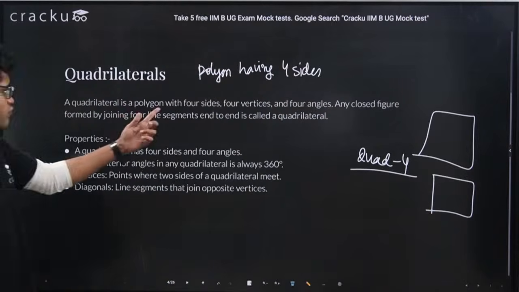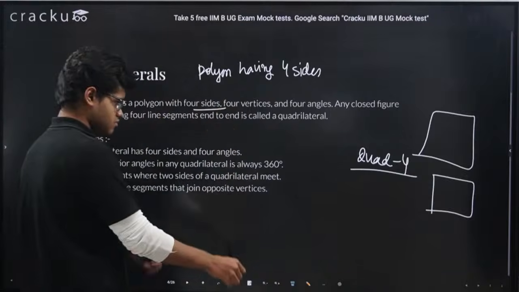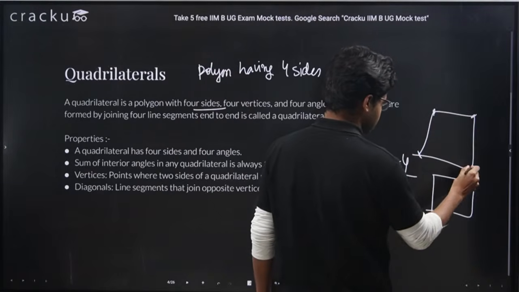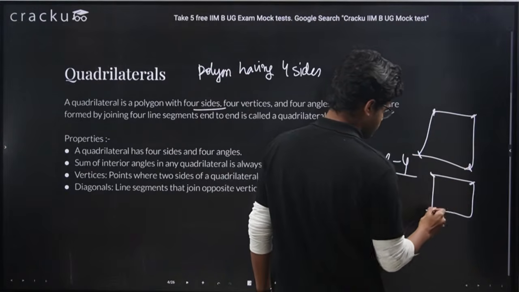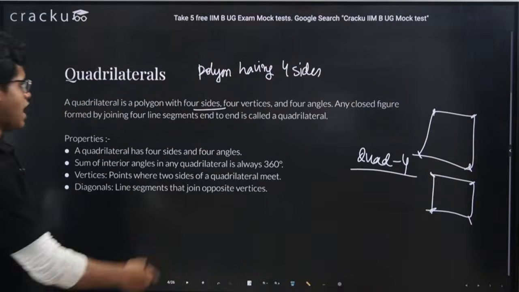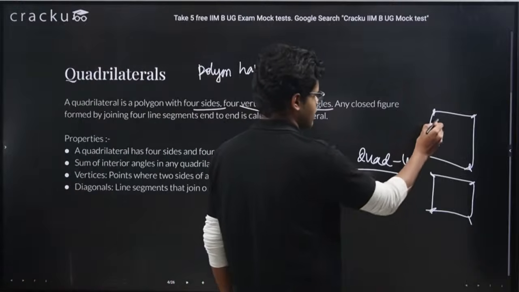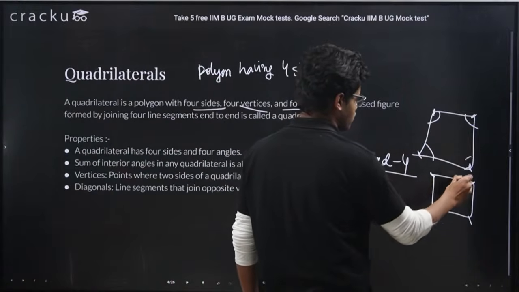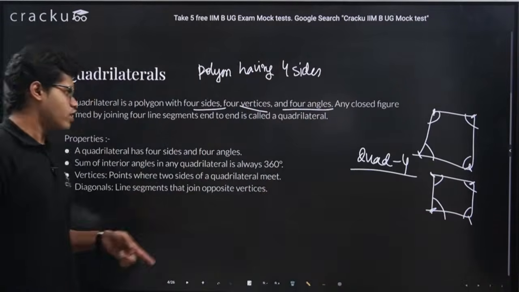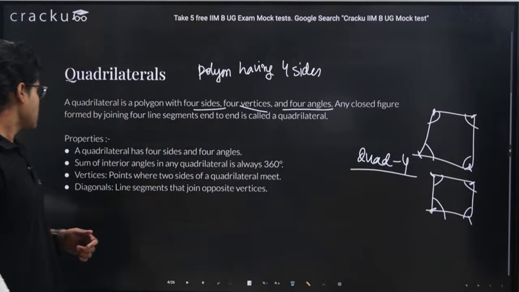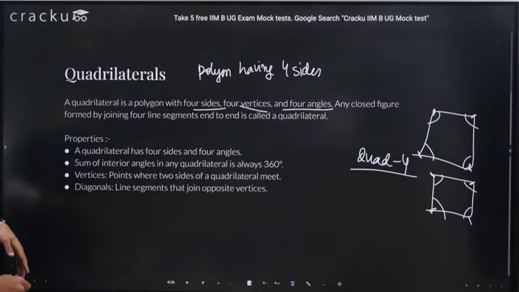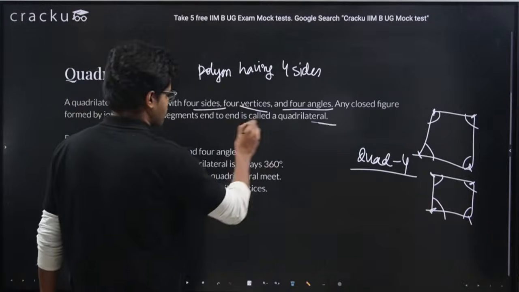So let's read it. A polygon with four sides, four vertices. What are vertices? Vertices are where two sides meet, right? And four angles. We also have four internal angles, 1, 2, 3, 4. So a polygon having four sides, four vertices, and four angles is a quadrilateral, right? Also the figure has to be closed, keep that in mind, formed by joining four line segments.